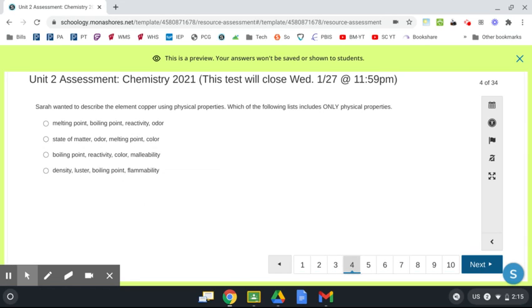Number 4. Sarah wanted to describe the element copper using physical properties. Which of the following lists includes only physical properties? So you want the one that only has physical properties. Melting point, boiling point, reactivity, odor. State of matter, odor, melting point, color. Boiling point, reactivity, color, malleability. Density, luster, boiling point, flammability.